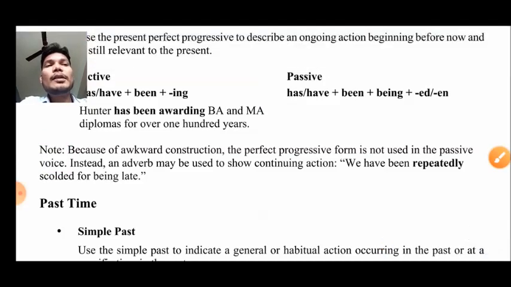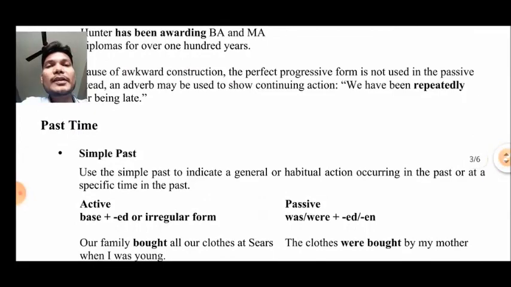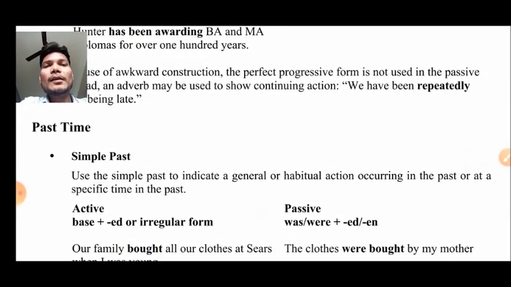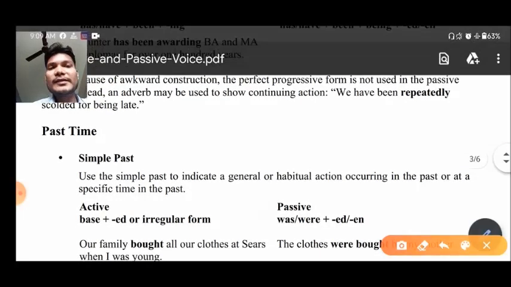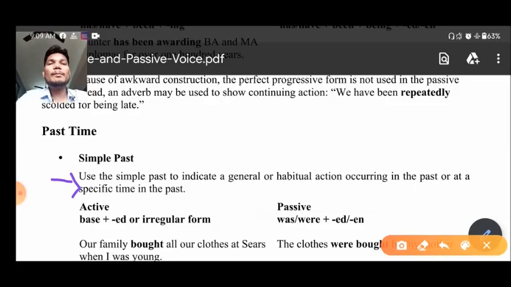Now let us move ahead with the past tense, along with the tense as well as passive voice and active voice. So first, we have the simple past tense. You know when to use simple past tense. Here it is given: use simple past tense to indicate general or habitual action occurring in the past or at a specific time in the past. It means when you want to describe a past action, at that time you can use simple past tense.